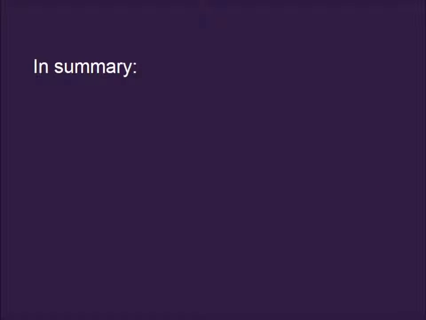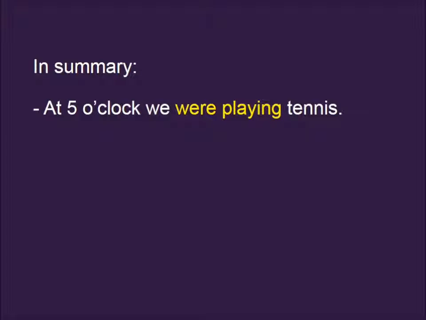Now let's summarize this using different examples. We use past continuous to talk about things that were going on and hadn't finished at a particular time in the past. For instance, at 5 o'clock we were playing tennis.